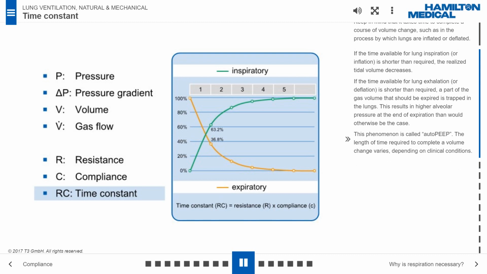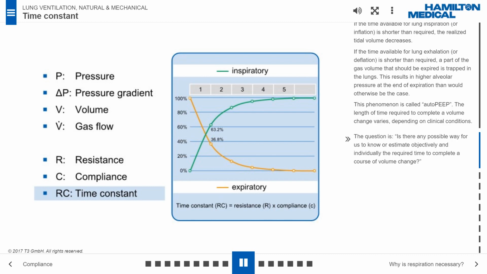If the time available for lung exhalation, or deflation, is shorter than required, a part of the gas volume that should be expired is trapped in the lungs. This results in higher alveolar pressure at the end of expiration than would otherwise be the case. This phenomenon is called auto-PEEP. The length of time required to complete a volume change varies, depending on clinical conditions.